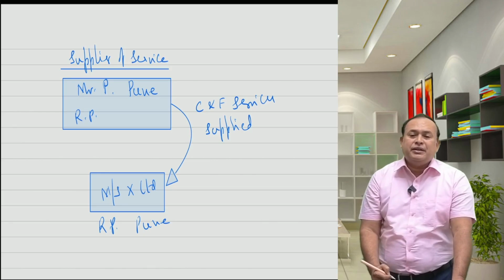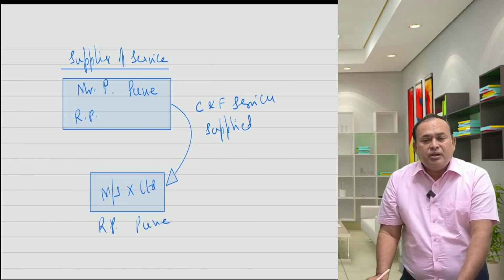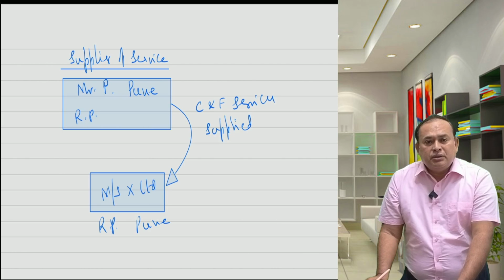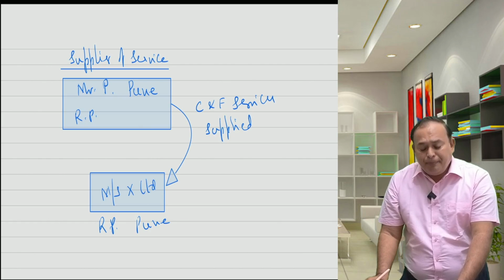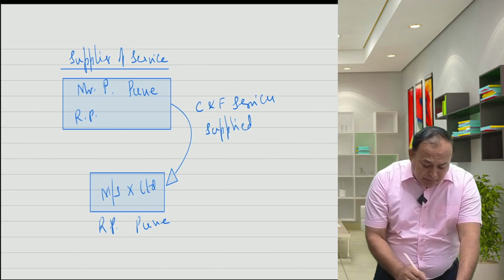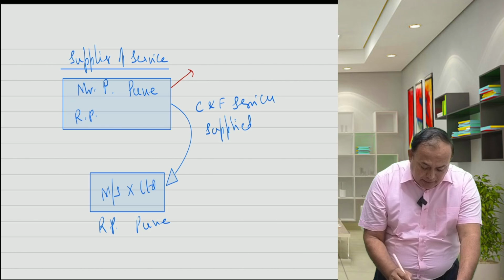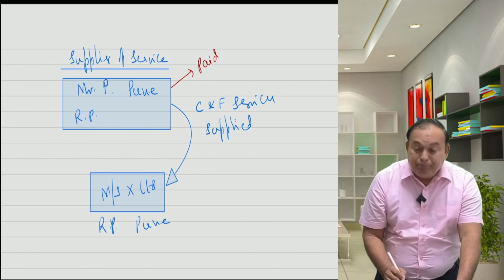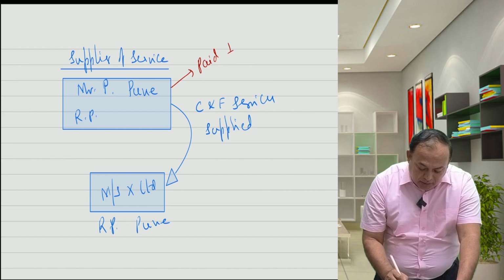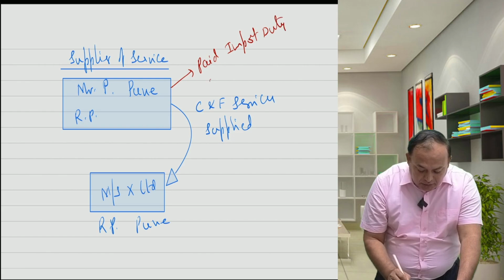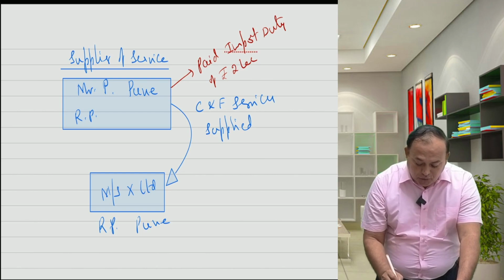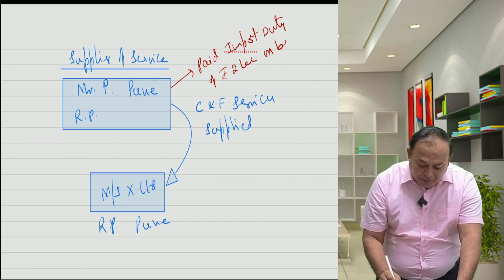While providing C&F services, carriage and freight services, Mr. P of Pune paid import duty of rupees 2 lakh on behalf of Mrs. X Limited.